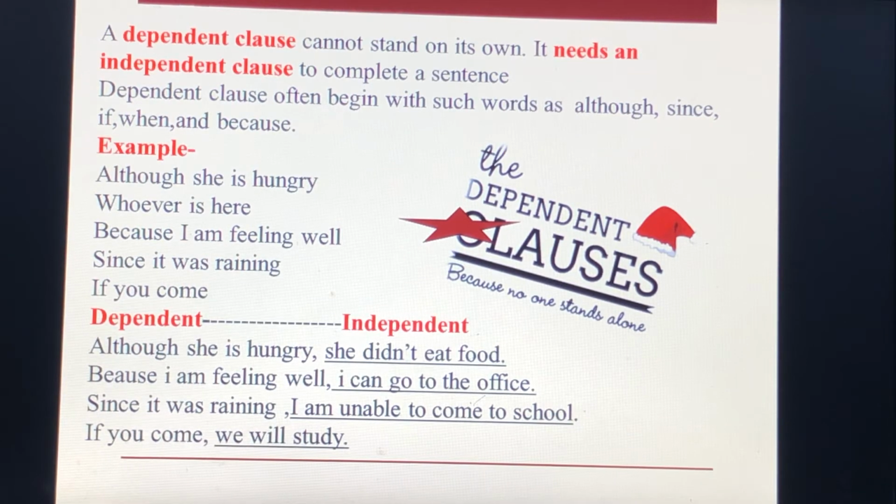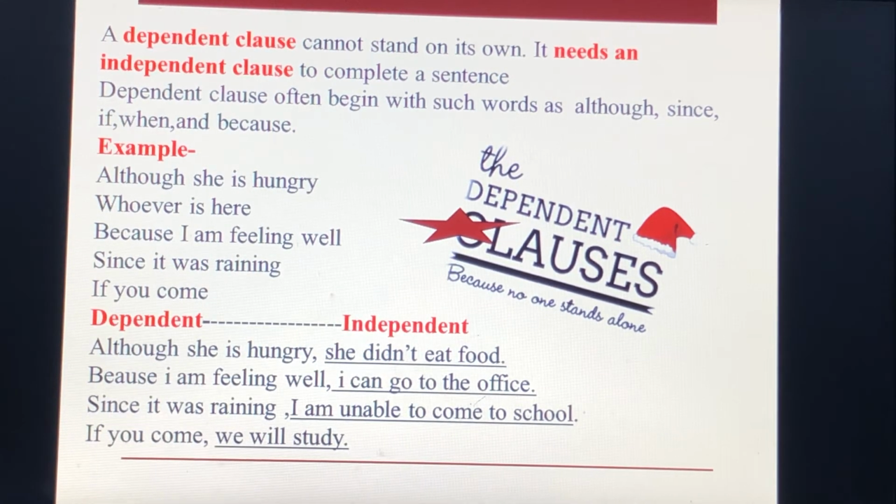Because I am feeling well. Dependent, will add independent sentence: I can go to the office. Since it was raining, dependent clause will add with independent: I am unable to come to school. If you come, dependent clause will add independent: we will study. If you come, we will study.